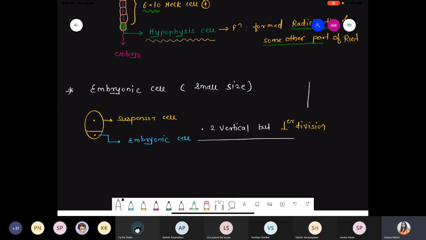It's all for your board point of view. In the boards, questions are not designed from here on what kind of division pattern is there, but it's for your understanding. Embryonic cell, just imagine it undergoes 2 vertical cuts, twice vertical cut. One is like this and the other one, how will we do it? Suppose you have taken an apple. How do you cut an apple? You are creating 4 sections. So how do you cut that apple? You make one vertical cut, and exactly another one perpendicular to each other, meaning opposite, right? How do I explain, it's not getting across yet.